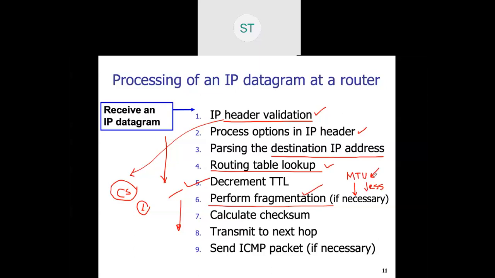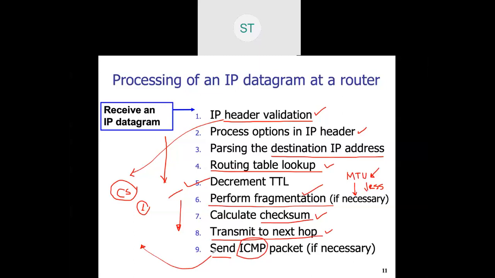and a header gets added. Then it will calculate the checksum, because after fragmentation, the checksum also gets changed. Then it will transmit to the next hop. This we have not discussed, but if it is an ICMP packet, it will send the ICMP reply back if necessary.